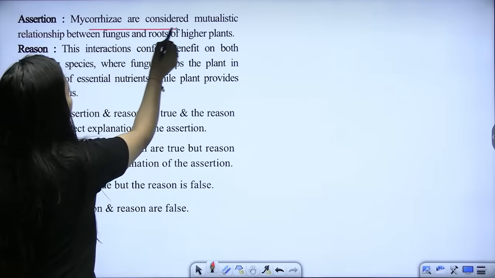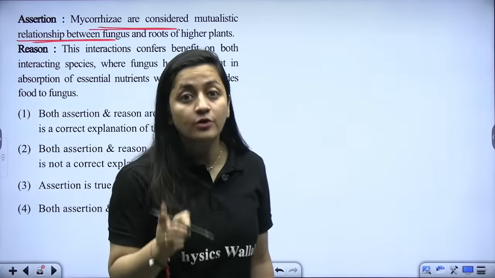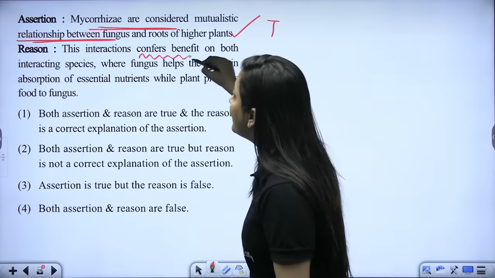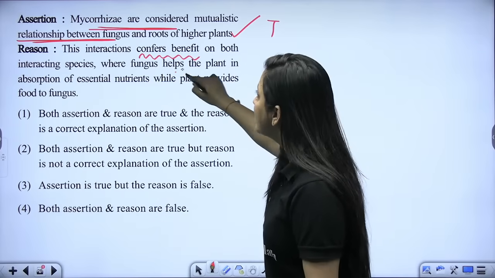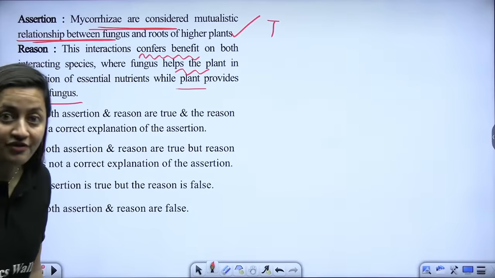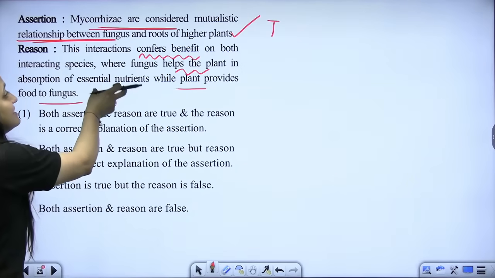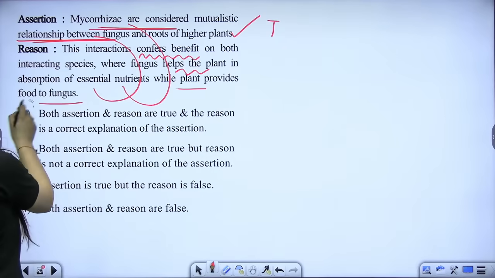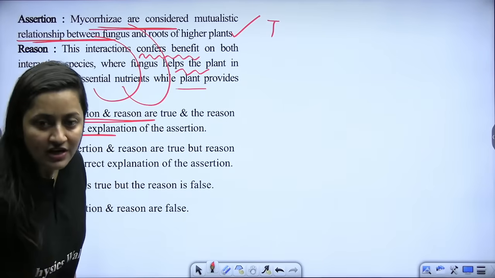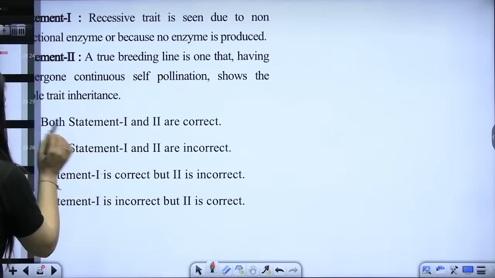Now, mycorrhiza are considered a mutualistic relationship between fungus and the roots of higher plants. Again and again we are discussing it. It is true. The interaction confers benefit on both interacting species. Fungus helps the plant in absorption of essential nutrients, and the plant provides food to the fungus. Absolutely. Mycorrhiza is a symbiotic relationship, and the reason explains why. So assertion and reason both are true, and the reason is the correct explanation of the assertion. Is that clear? Chaliye, next part.